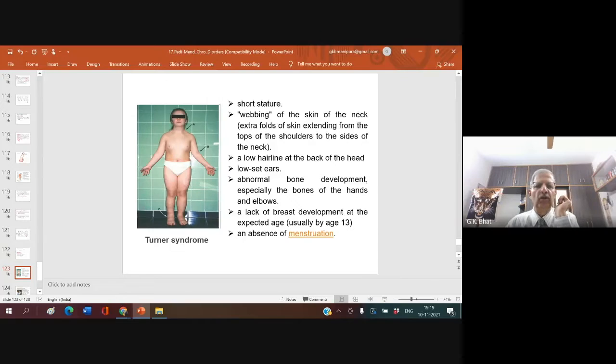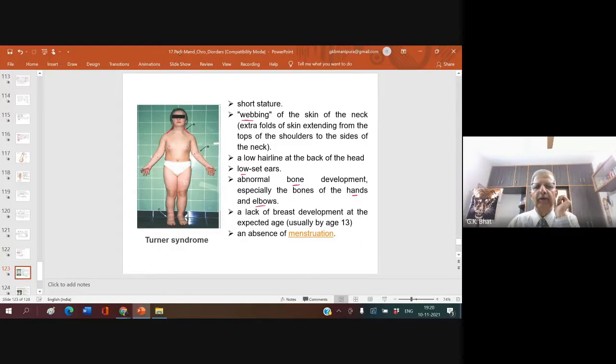Ovaries are rudimentary. Menstrual cycle does not take place, and breasts are underdeveloped, poorly developed. And this is what you see: short stature, webbing of the skin on the neck. See here? Webbing of the skin on the neck region. That is what is called webbed neck. A low hairline at the back of the head, low set ears, abnormal bone development, especially bones of the hands and elbow.